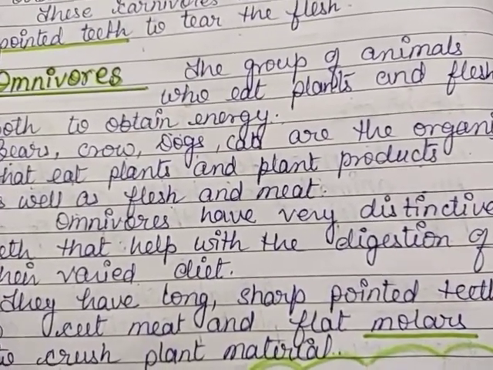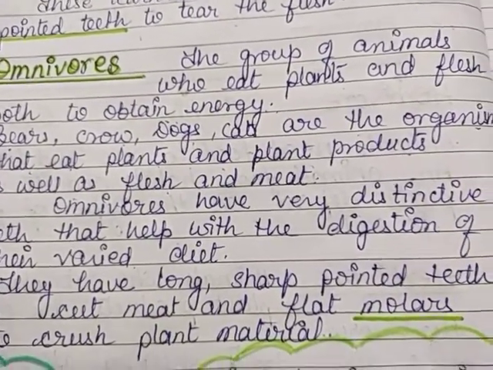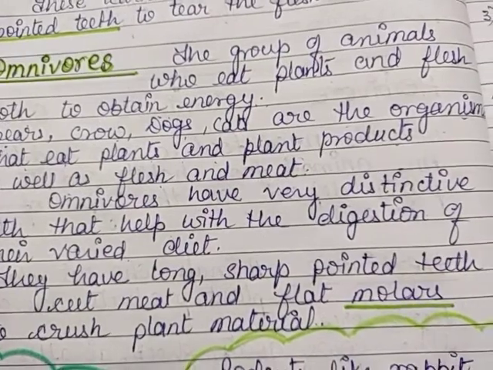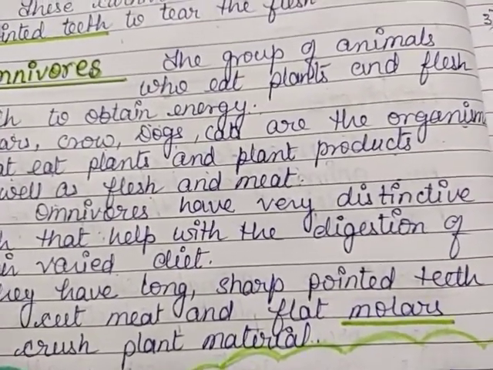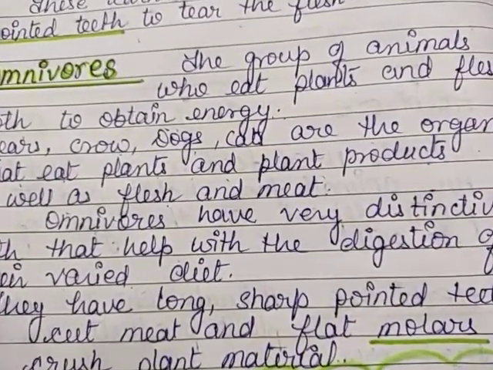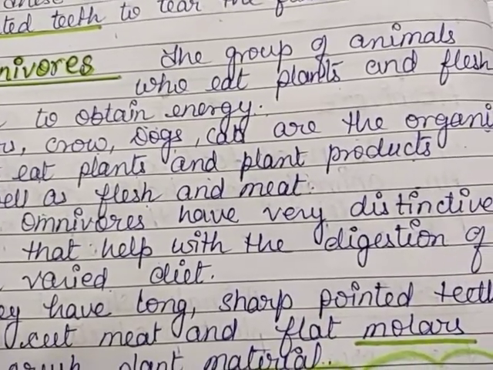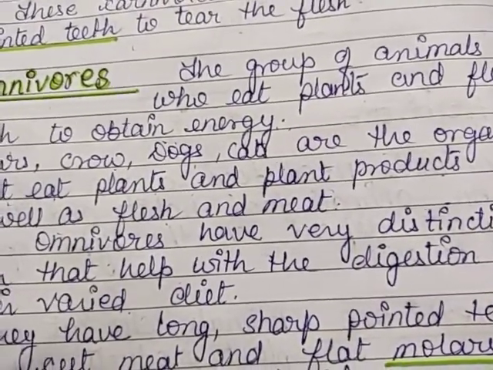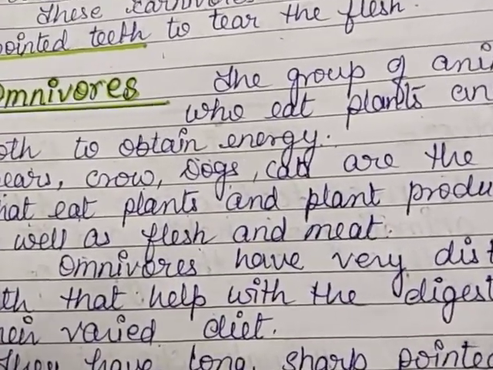Because of this variation, their teeth have well developed canines, as well as strong incisors, molars and premolars for tearing, chewing and grinding, because they eat all types of diet.